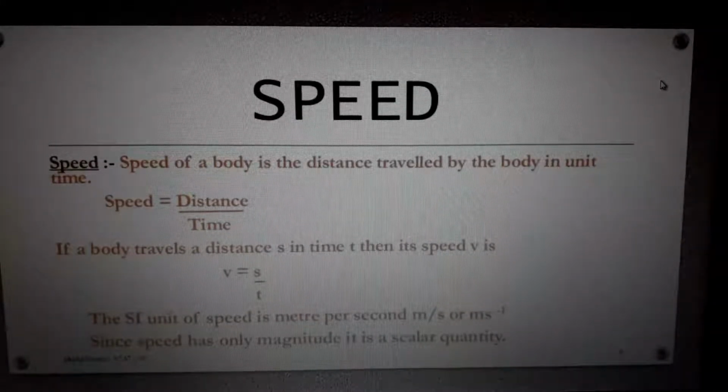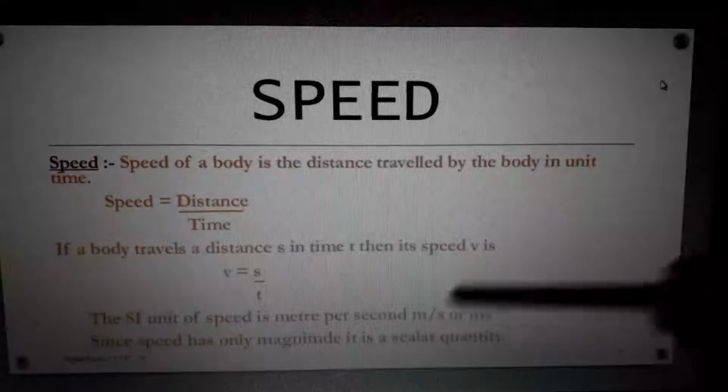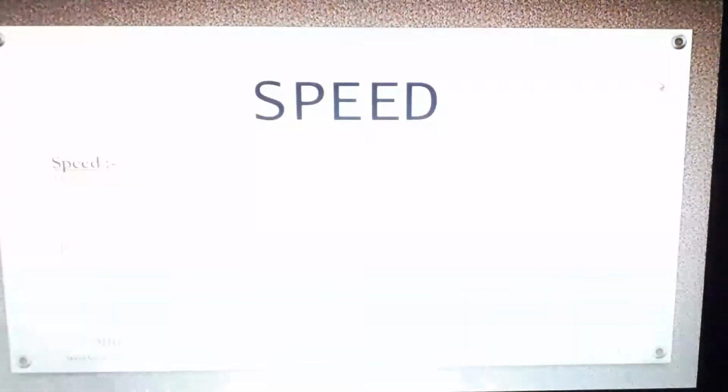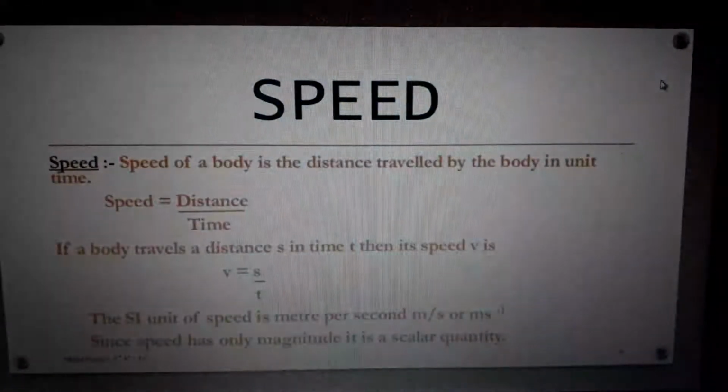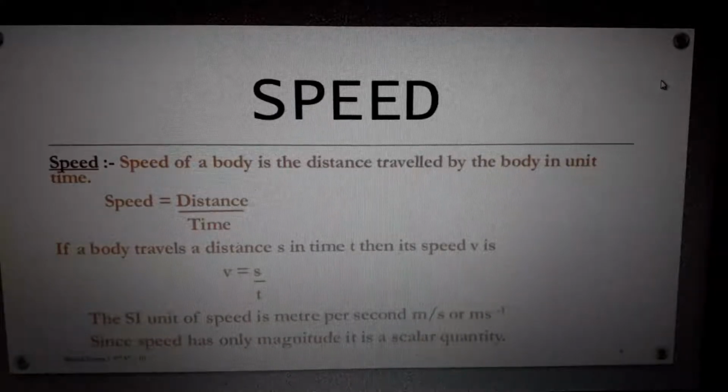Just remember that. I think you already know what is a scalar quantity and what is a vector quantity. A scalar quantity is something we can measure, depending only upon measurement, for example length, which has a magnitude. Magnitude means it has a measurement. Distance is calculated in meters, that is a scalar quantity. Time is also a scalar quantity. It does not have direction. So, meter per second is the standard unit of speed, and it is a scalar quantity.